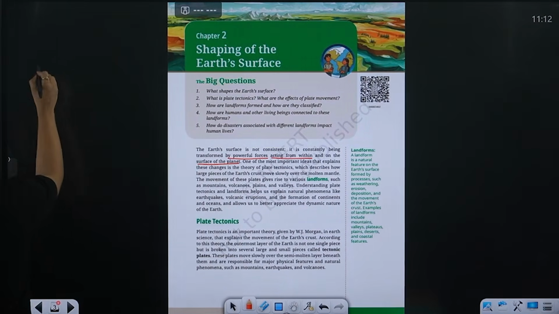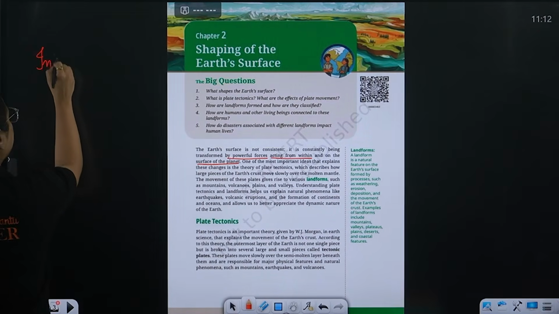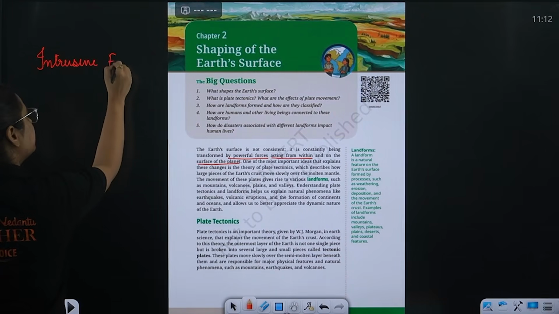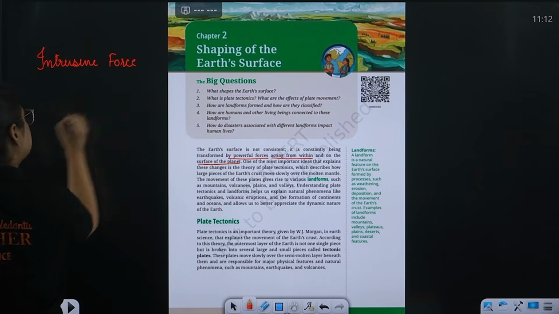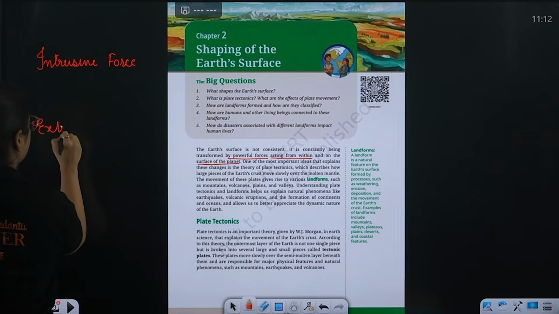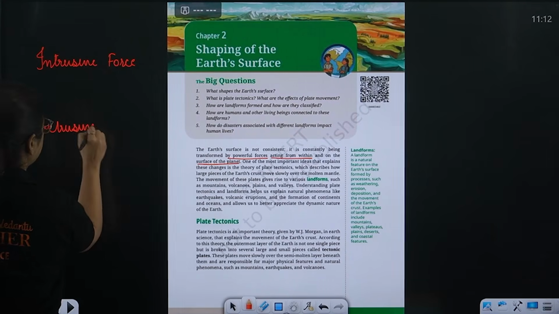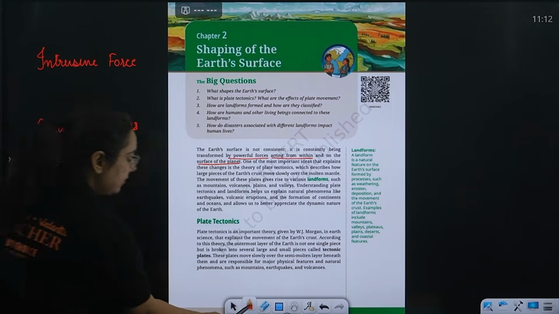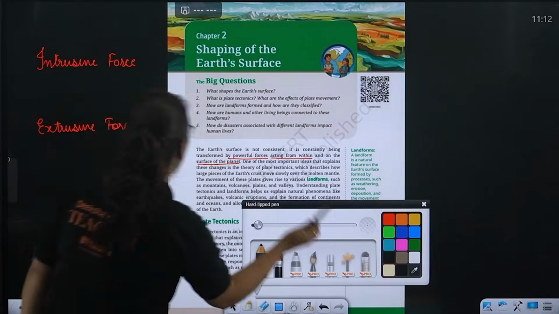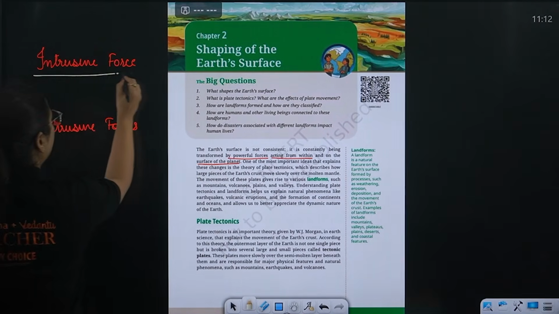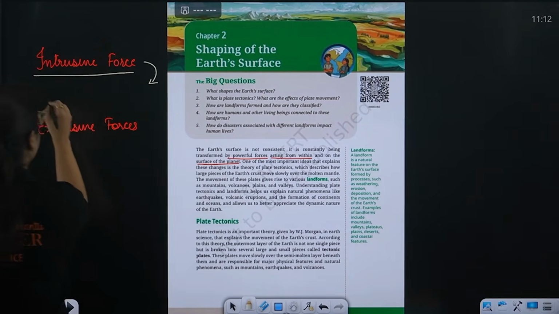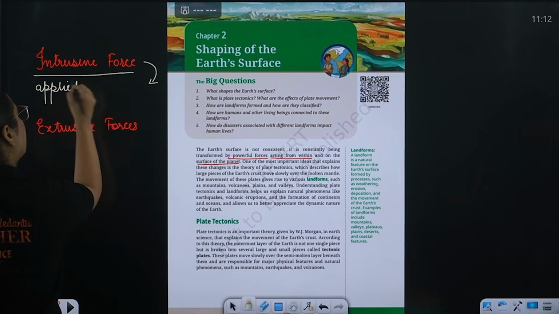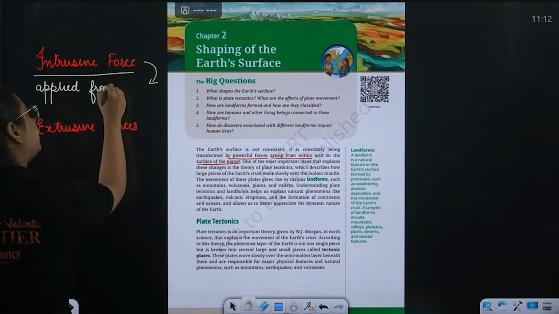From here come two terms, that is one intrusive force and the other one is extrusive force. Intrusive forces as well as the extrusive forces. Now, what are those intrusive and extrusive forces? Beta, intrusive forces are the forces that are applied from within of the earth.